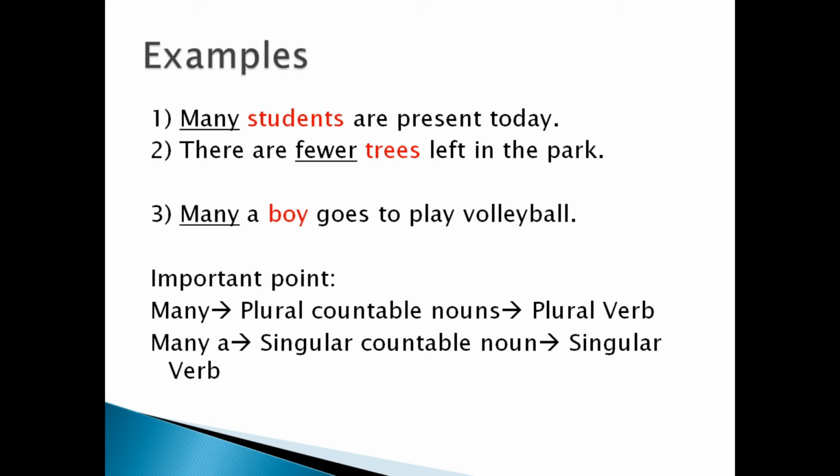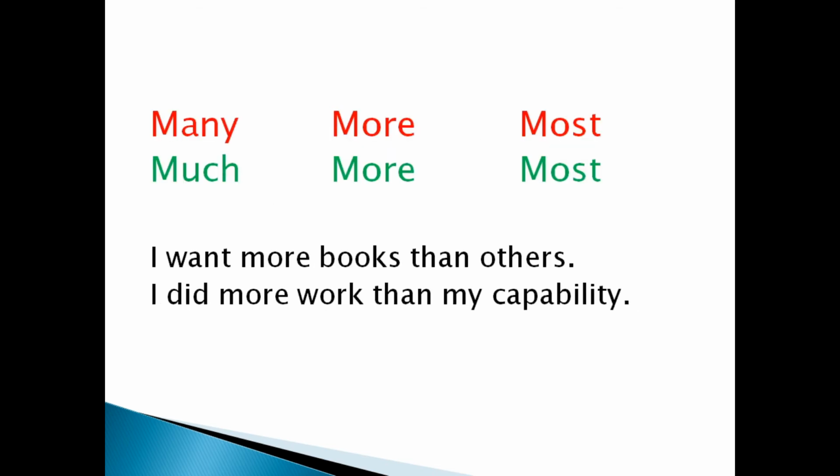Now, many, more, most, this is countable. At the same time, much, more, most, this is uncountable. I want more books than others. Here, more is used with countable noun. At the same time, I did more work than my capability. Here, more is used to denote work and work is uncountable noun.